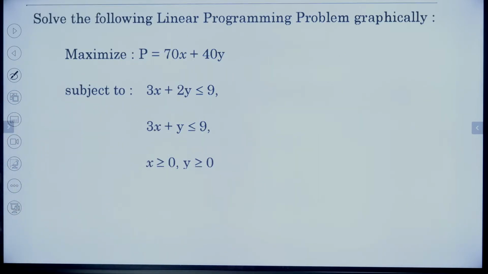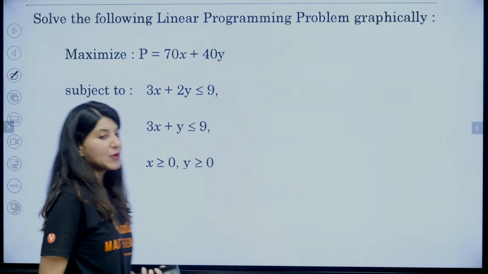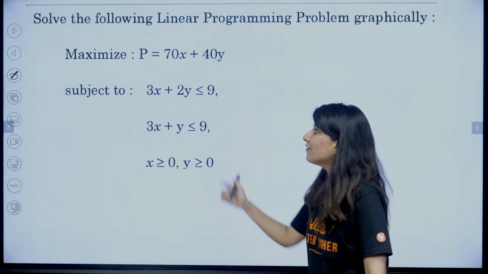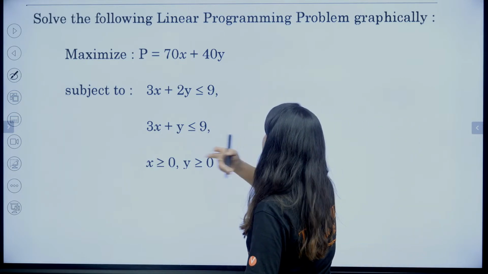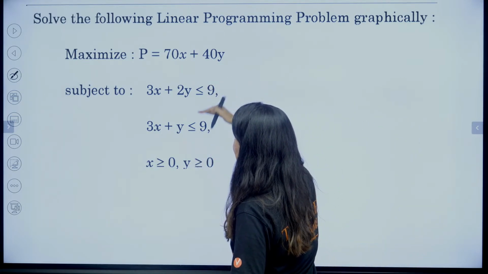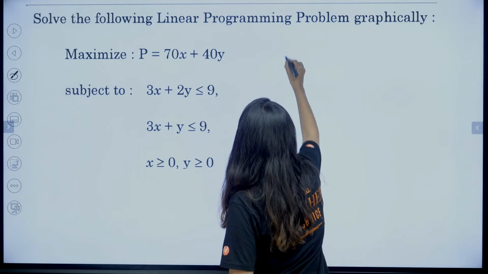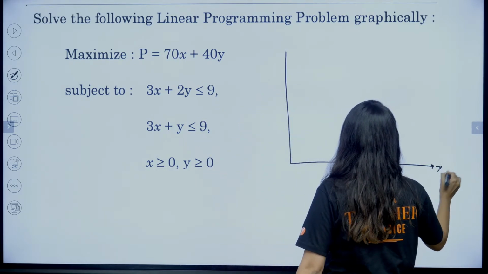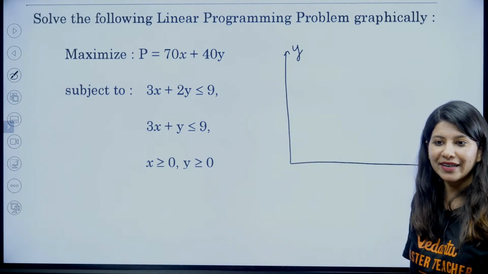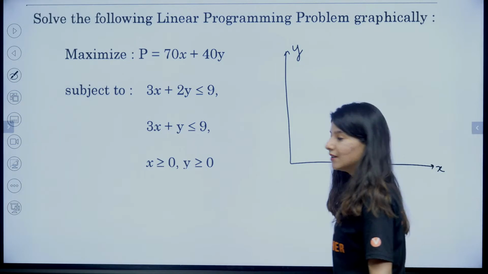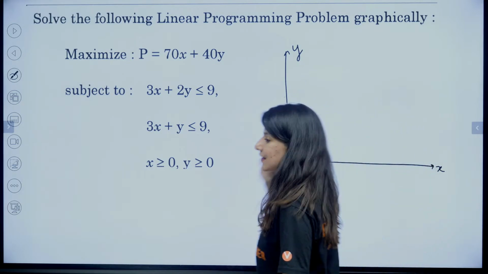Okay, linear programming question. We have to maximize this. Okay, let's do it. So now what we need to do is plot these 3 curves. First of all, we will be plotting in positive x and positive y axis.